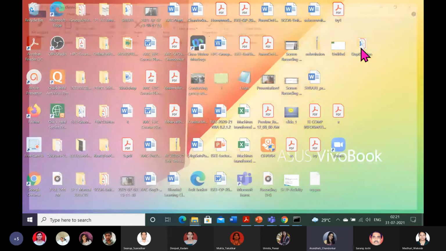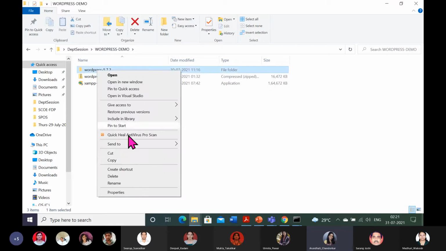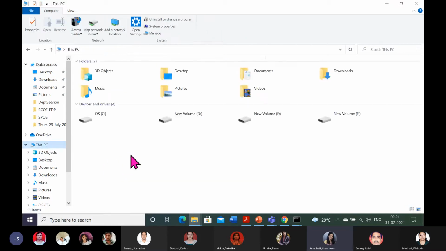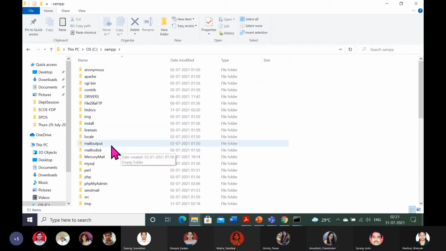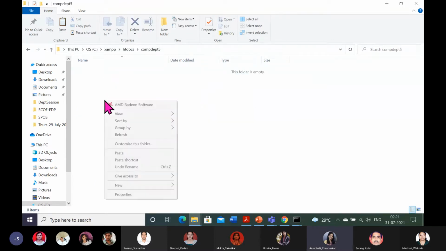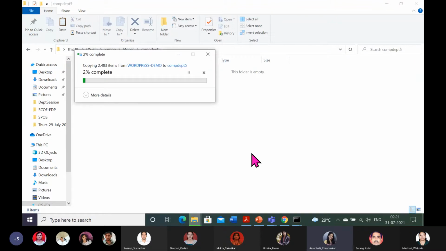So this folder, which I extracted in the very first step, copy it and go to XAMPP, C:\XAMPP htdocs, and in our site comdept5, just paste it. It will need a bit, 1 or 2 minutes. That's why, to save time, I have already downloaded whatever I can.